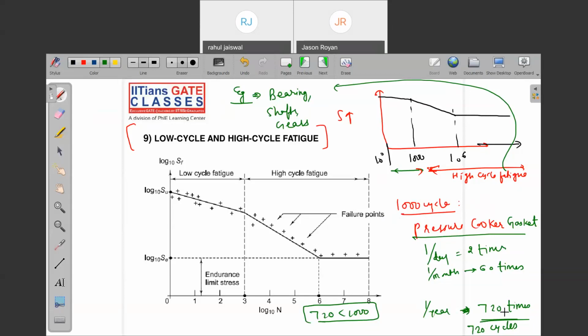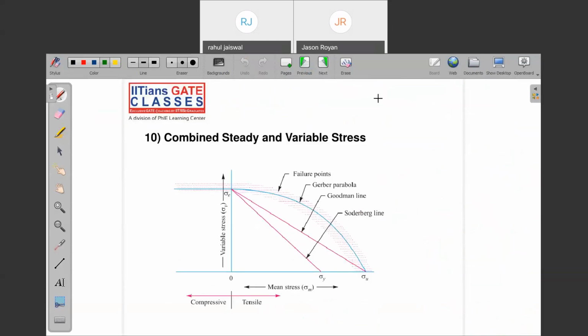Is it clear now? Correct. So this is the graph which we plotted here. Actually, you should understand what the meaning of cycle is. That's the reason I'm calling you to understand the subject. High cycle fatigues are there from here to here.